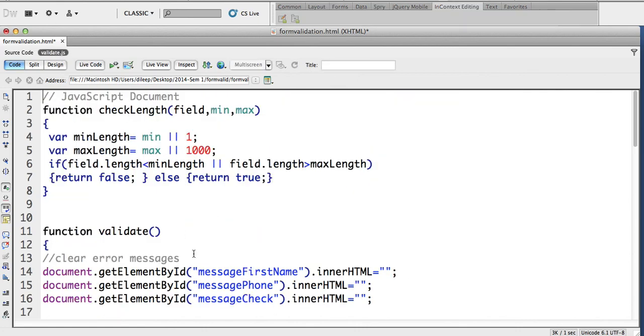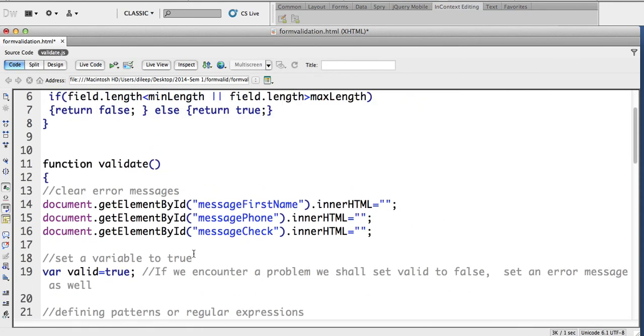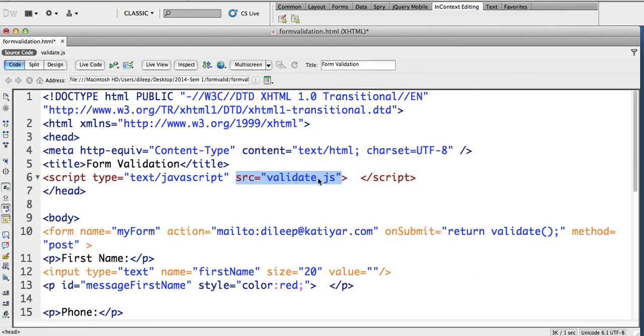You can see here. Now I will create this again, so don't worry. What I'm going to do is I'll say validate2. Okay, so I'm going to link to validate2.js.